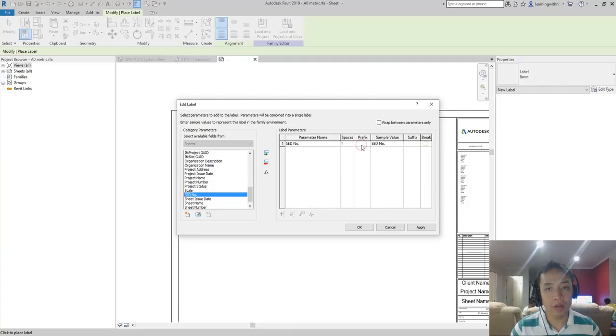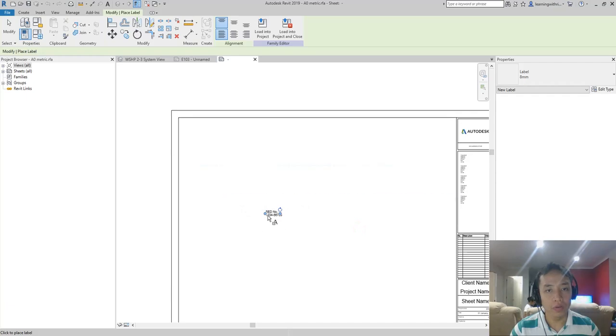So let's say for the prefix, I'm going to key in here SED, NO, period, and colon. Okay, and then space. And then for the sample value, let's say this is 1, 2, 3, 4, dash 5, 6, 7, 8, 9. All right, so that's the sample value, and then I'll just select here OK.